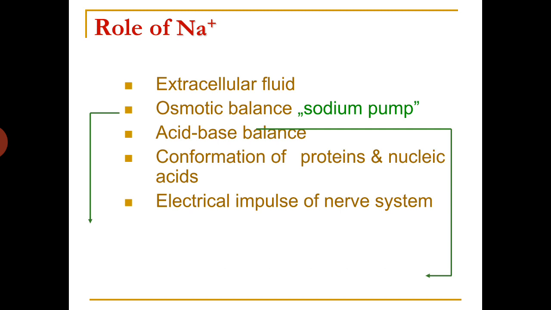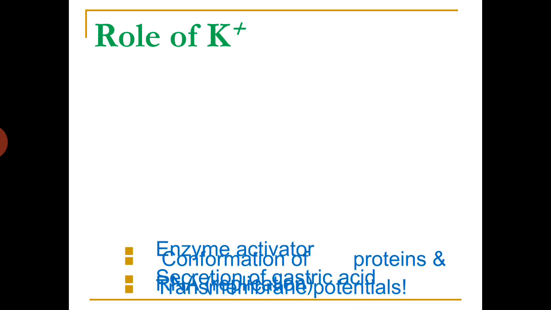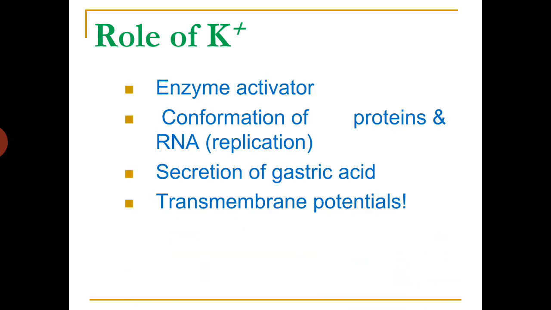So we can have a glance at the role of sodium, that is Na+. In extracellular fluid, it maintains osmotic balance, acid base balance, and conformation of proteins. Acid base balance means pH control. Then conformation of proteins and nucleic acids, and electrical impulses of the nervous system. Now the role of potassium: it acts as an enzyme activator, helps in conformation of proteins and RNA replication, secretion of gastric acids, and transmembrane potentials.